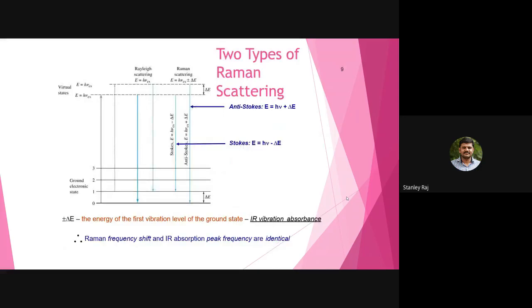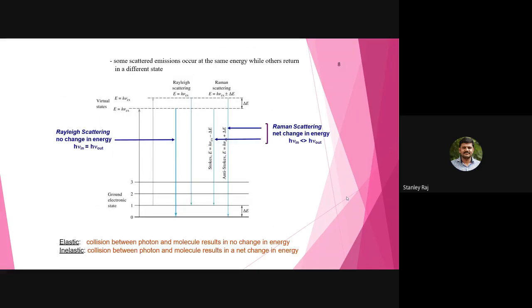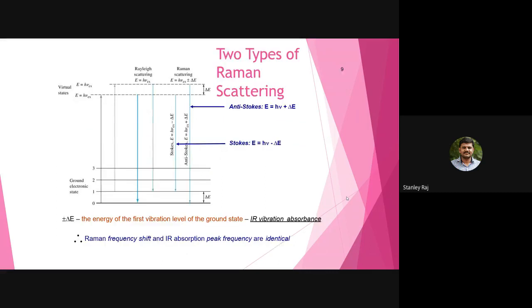So there are two types of scattering. In the previous slide, you can see the elastic collision between a photon and molecule results in no change in energy, that is Rayleigh scattering. Inelastic collision between photon and molecule results in a net change in energy. You should remember, whenever you are studying the Raman effect, the Stokes and anti-Stokes lines. Stokes and anti-Stokes lines are formed only during Raman scattering, not in Rayleigh scattering.